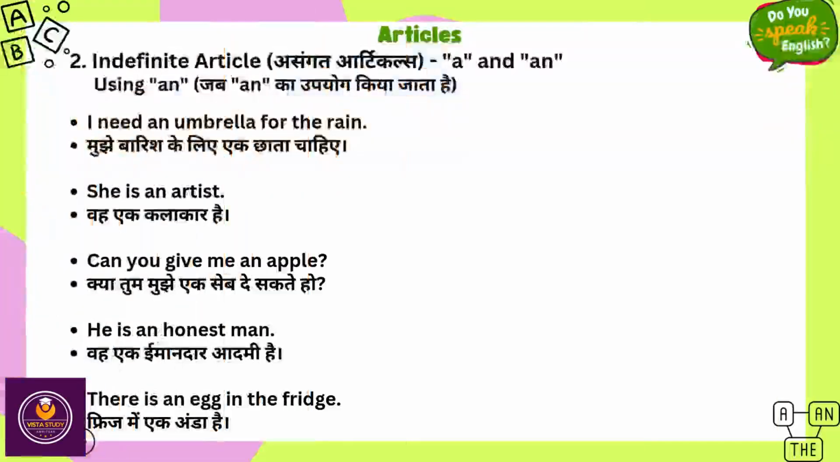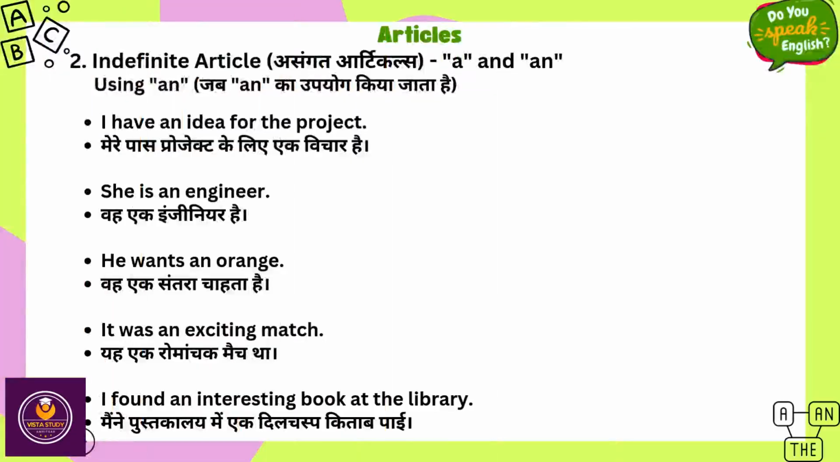Using an. I need an umbrella for the rain. She is an artist. Can you give me an apple? He is an honest man. There is an egg in the fridge. I have an idea for the project.